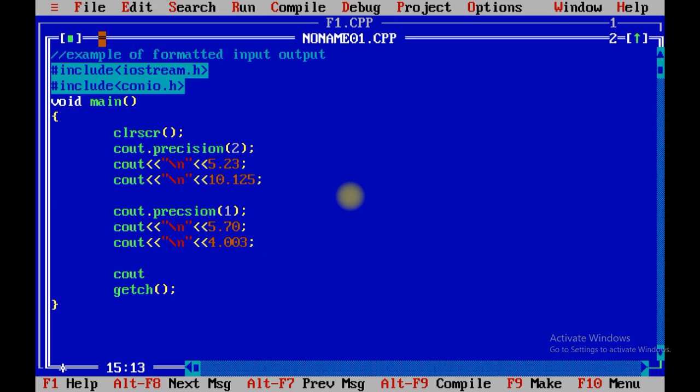cout dot precision, over here let me correct the spelling, precision. I am going to set the precision by 3.